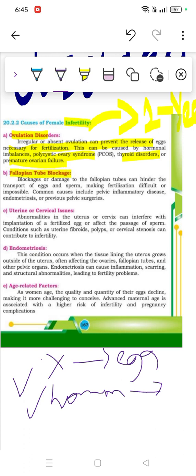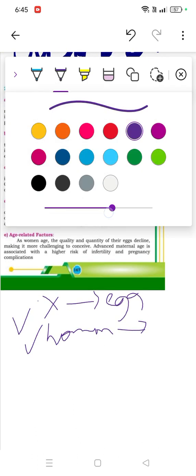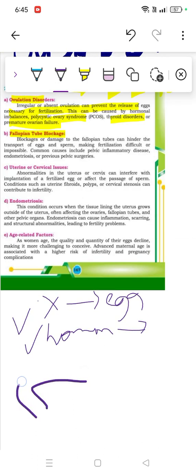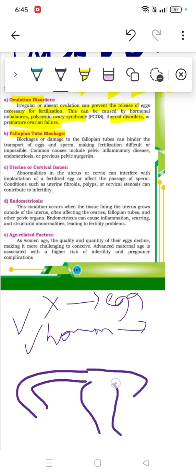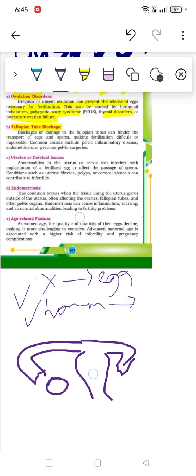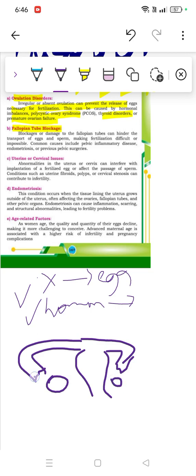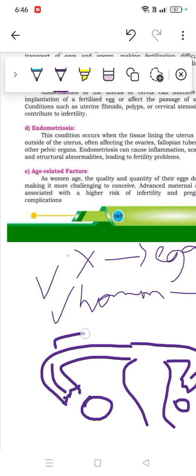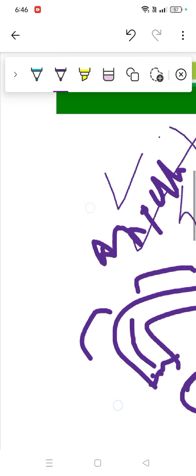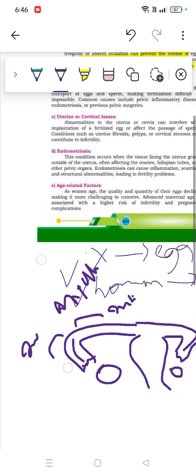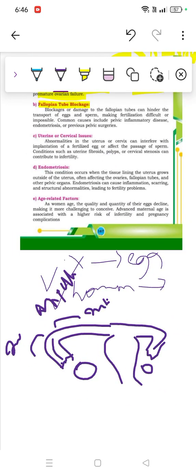Fallopian tube, you should know about this term before we tell you. So this is a structure. Here you'll see the fallopian tube. Here comes the egg, and here we have the fallopian tube, which is simply a duct, and this is divided into 3 parts. The middle one is called the ampulla, and the first one is called the isthmus. This one is called the infundibulum, if I'm not wrong. So the fallopian tube is this one tube.